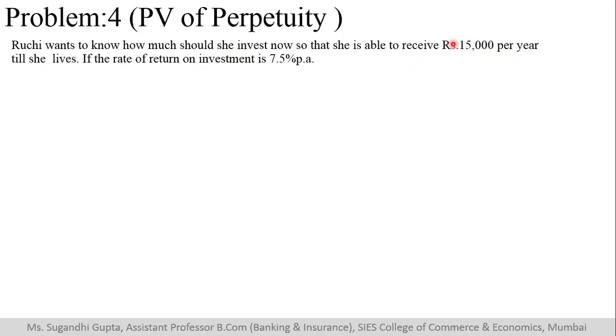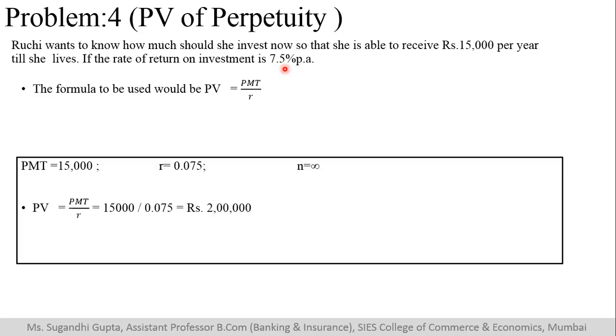The rate of investment that she expects is 7.5. So the formula that we will use is PMT, that is her annuity to be received, divided by R. In this case, annuity that she wants to receive is 15,000. So that we have included. R is 0.075 and N is infinity. We don't know how much is the N. So if you divide by these, you will get rupees 2 lakh. So 2 lakh rupees invested with the bank will fetch her rupees 15,000 at the end of every year at the rate of 7.5.